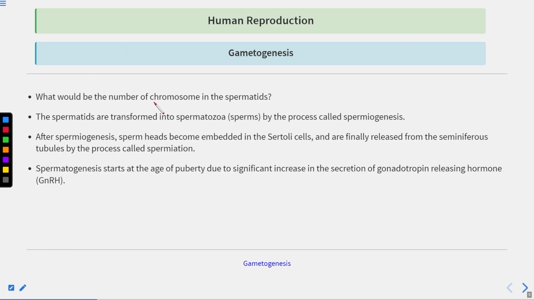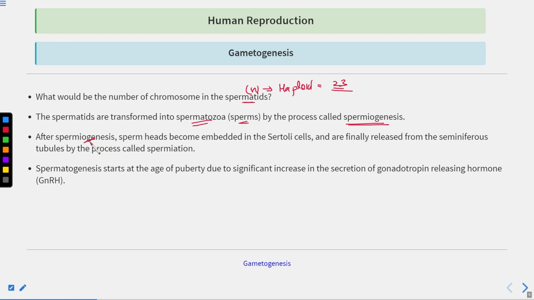What would be the number of chromosomes in the spermatid? It will obviously be haploid because they are formed after meiosis. The chromosome number will be 23 here. Now the spermatids transform into the spermatozoa, also known as the sperms, by the process known as spermiogenesis. How can you define spermiogenesis? It is the transformation of spermatid into the spermatozoa. Clear? This is known as spermiogenesis.